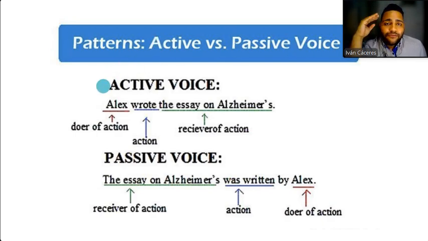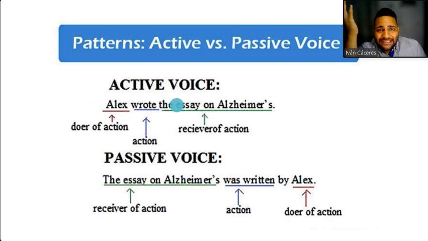So in active voice, we always follow the same pattern, okay? We have subject, verb, and complement, but we have the doer of the action, the one that does the action of the verb. Then we have the action, which is what they do, okay? What this person does is writing in this case. So what did Alex do? He wrote something, okay? And then we have the receiver of the action. In this case, the receiver of the action is, as I said, what was written by Alex, okay? So the receiver of the action.